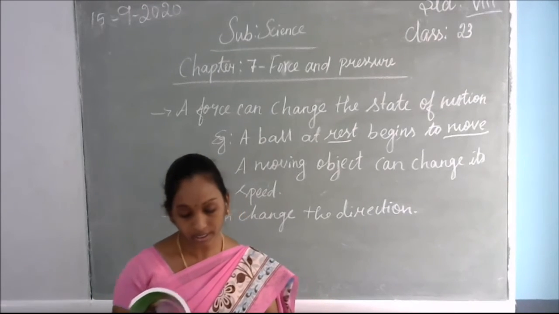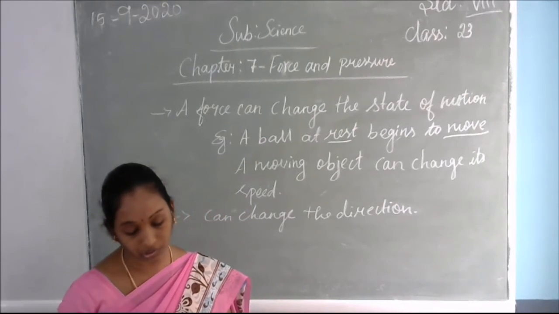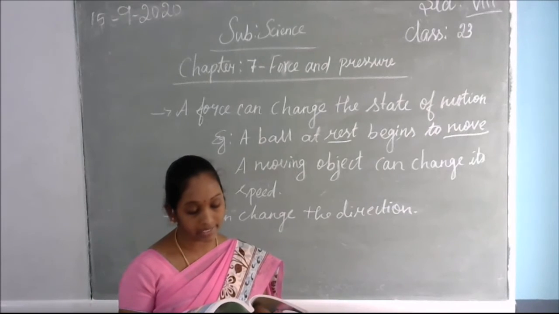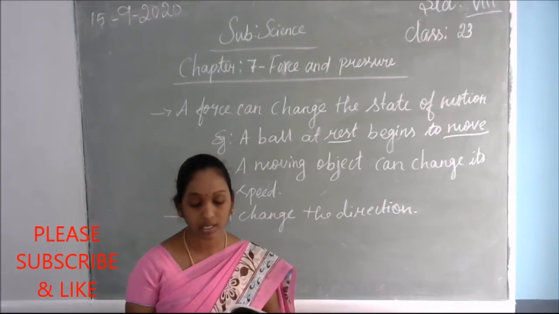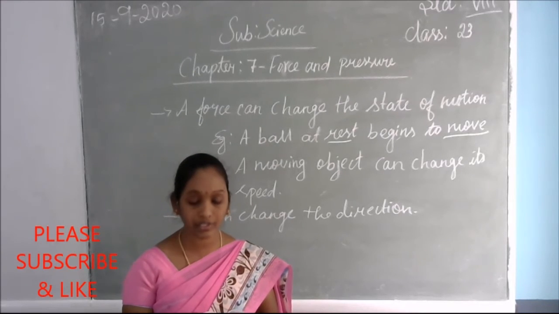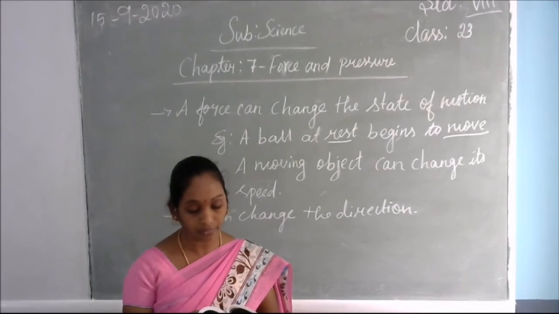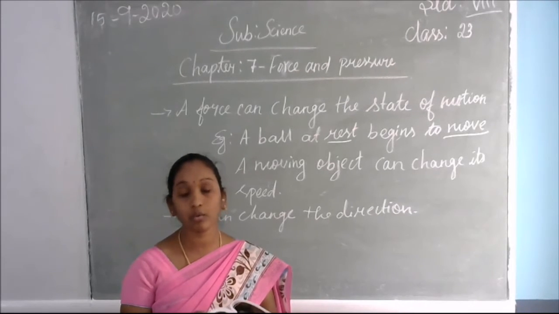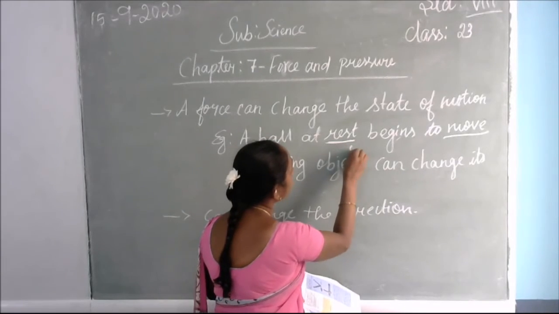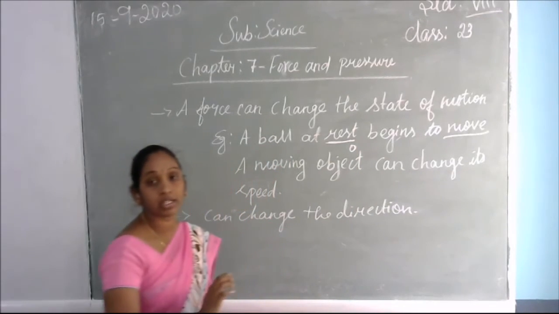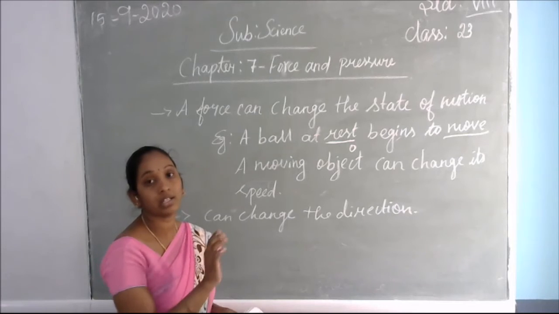State of motion. The state of motion of an object is described by its speed and the direction of motion. The state of rest is considered to be the state of zero speed. So what is meant by rest? The object is at rest, that is, the speed is zero here. The object is not moving, it is in one place.